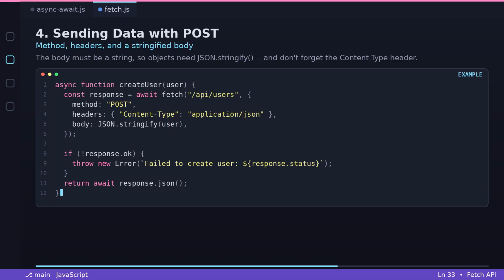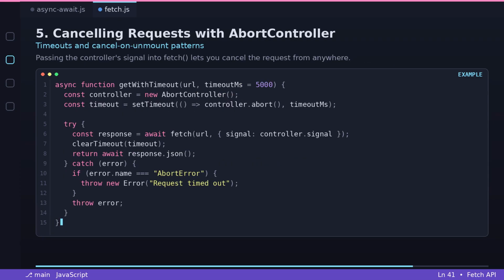Async function createUser. const response = await fetch("/api/users", method: "POST", headers: Content-Type: application/json, body: JSON.stringify(user)). if (!response.ok), throw new Error(`Failed to create user ${response.status}`). return await response.json(). Forgetting content type or forgetting to stringify the body are two of the most common fetch mistakes. The server will often silently misinterpret the request.